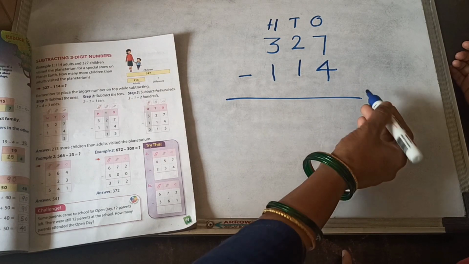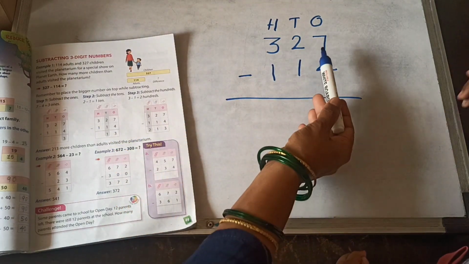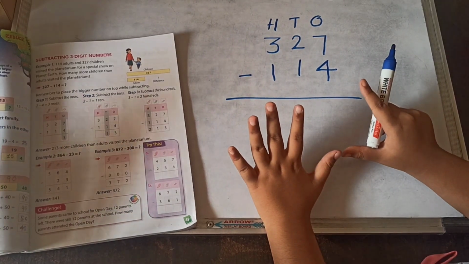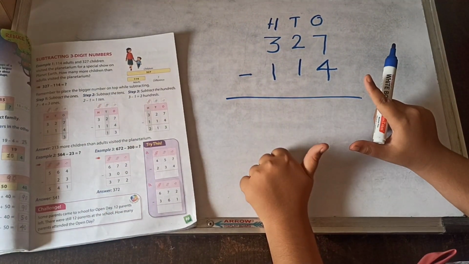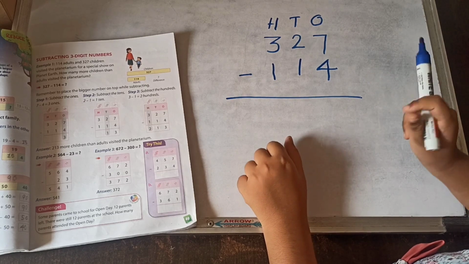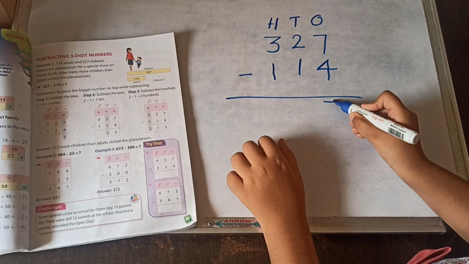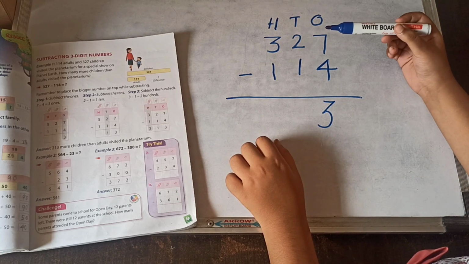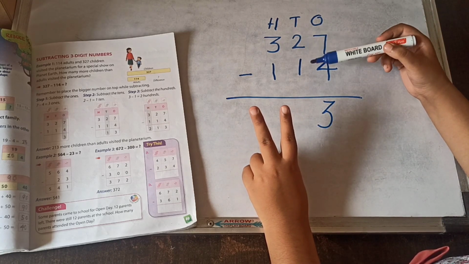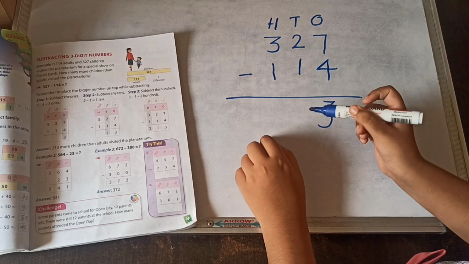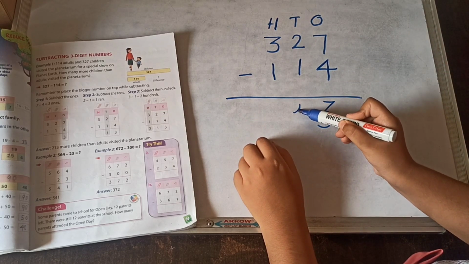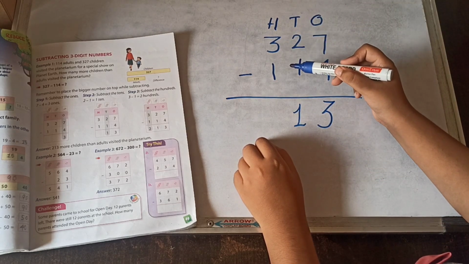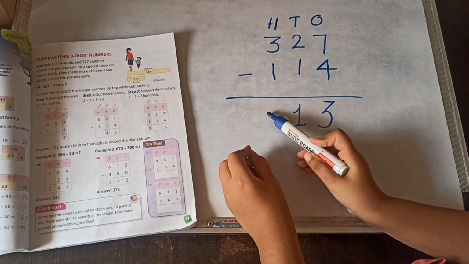Okay, then solve. 7 minus 4. Yes, we have 7 chocolates, minus 4. There are remaining 3. Wow, very good. Keep it up. Then 2 minus 1. Yes, it will be 1. Very good. And 3 minus 1, 2.